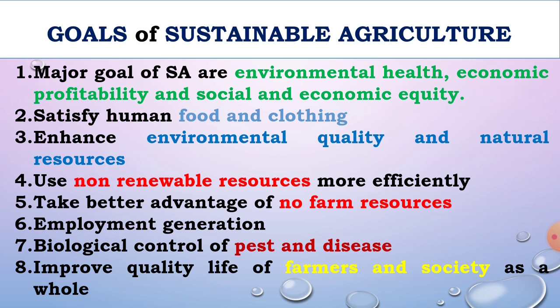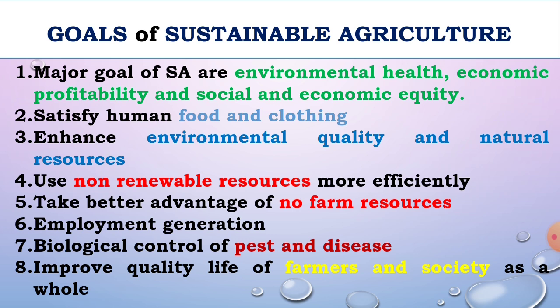Environmental health means it is safe to the environment. Then economic profitability means it gives maximum profit to the farmers, and it increases the agricultural GDP, gross domestic product. And social and economic equity means to provide safe food to the people, to the human beings.